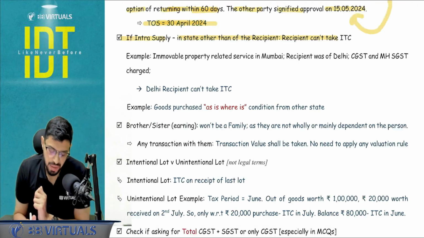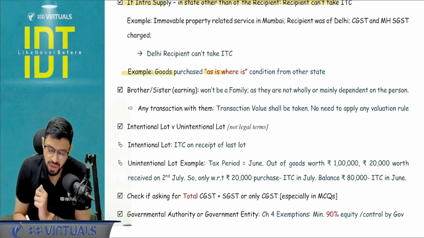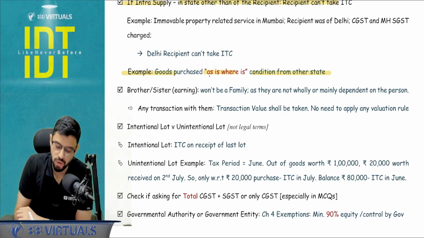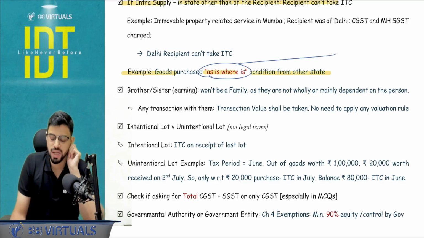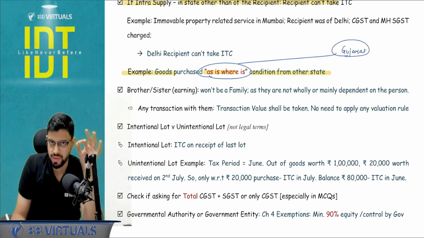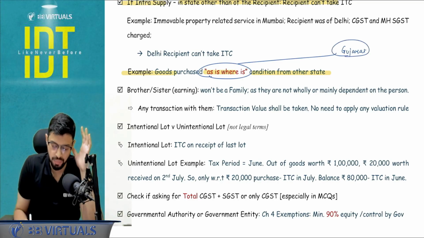Another example can be goods are purchased on as is where is basis from some other state. As is where is basis means there is no movement of goods happening. So let's say I'm in Maharashtra, but I buy goods on as is where is basis in Gujarat. So in that case, it is a Gujarat state intra-state transaction. I'm in Maharashtra, I won't be able to claim ITC.